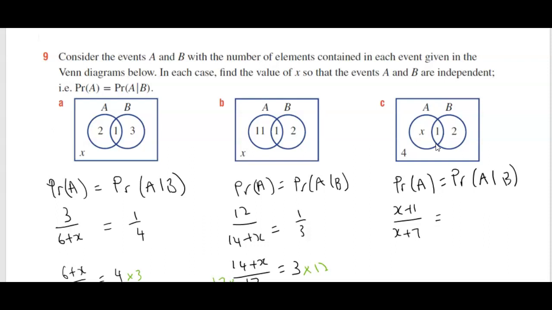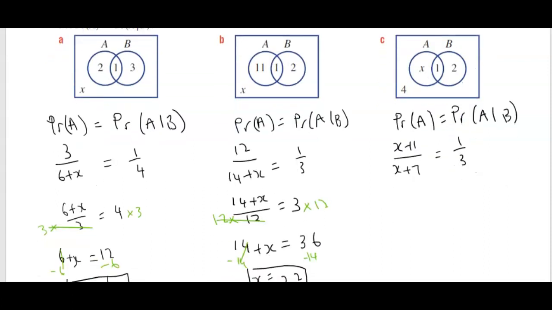And then the probability of A given B is 1 over 3. Again, I'm going to flip it because I want to deal with the number 3 and not the number 1. So I've just flipped my fractions. Now I'm going to multiply both sides by x plus 1.